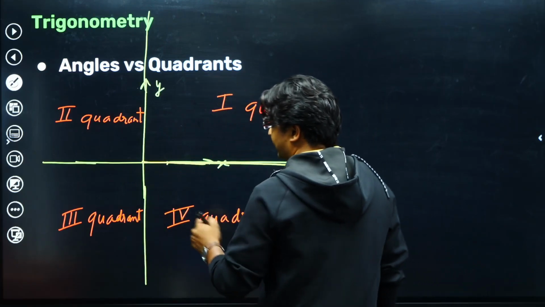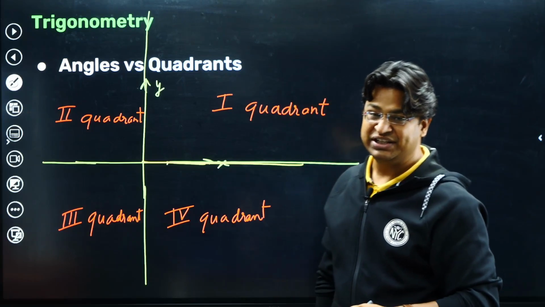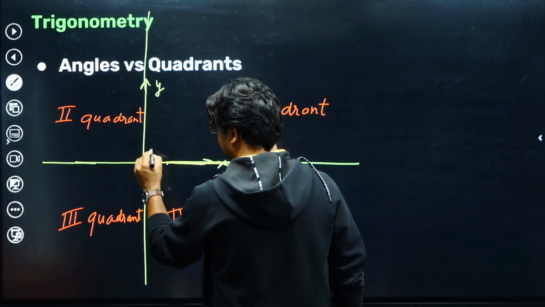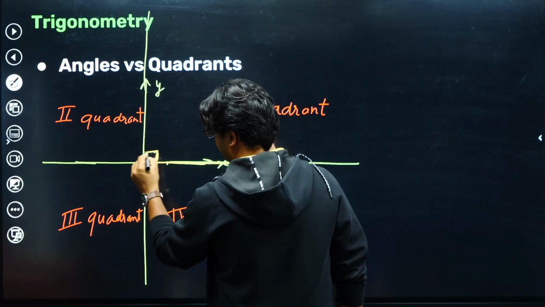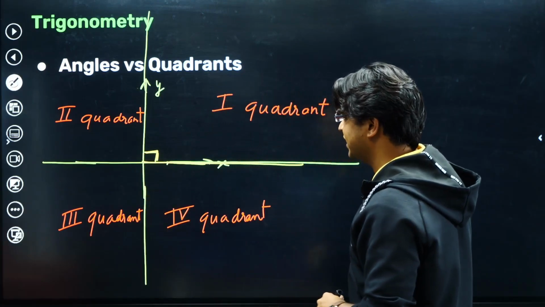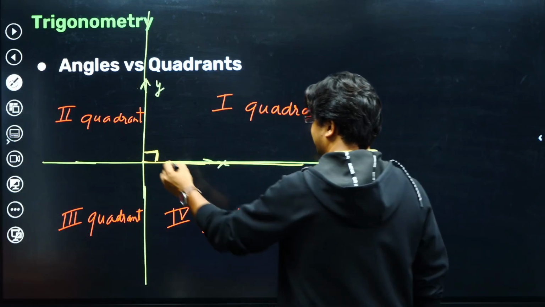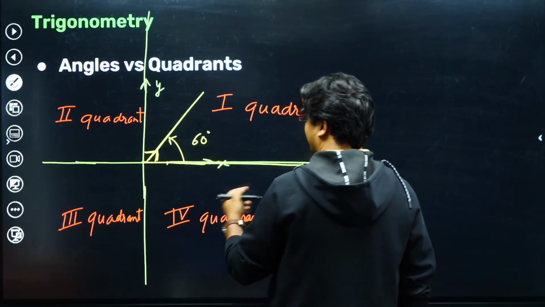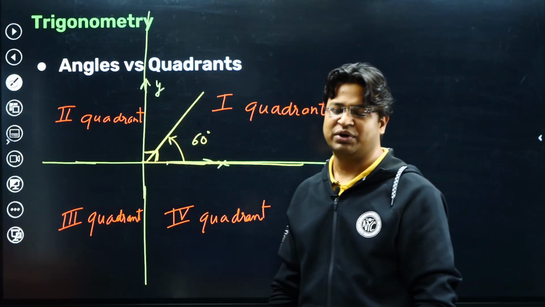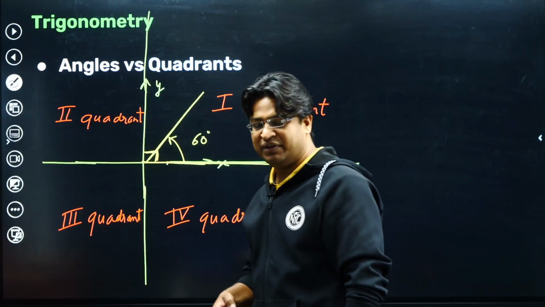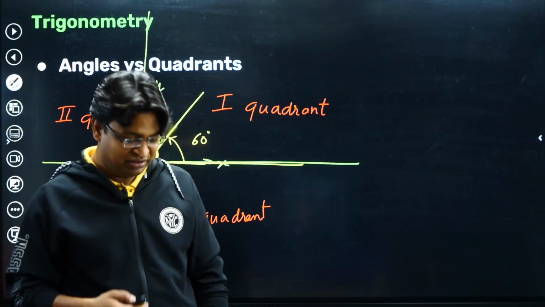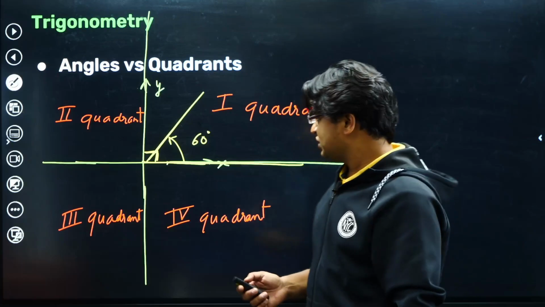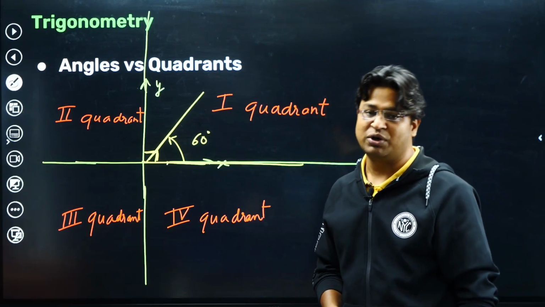For example, let's say I want to draw 60 degrees. I hope you agree with me, or you know this already, that this entire angle is 90 degrees, the right angle. So 60 degrees would mean an angle like this. In other words, 60 degrees would end up being in the first quadrant. We will be required to identify the quadrant in which an angle falls. So 60 degrees falls in the first quadrant.